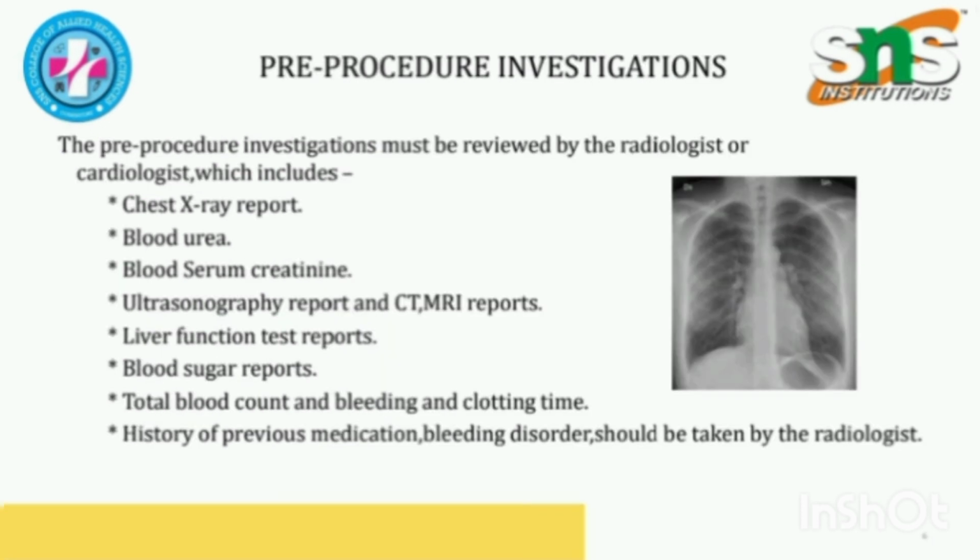Pre-procedure investigations. The pre-procedure investigations must be reviewed by the radiologist or cardiologist, which include chest X-ray report, blood urea, blood serum creatinine, ultrasonography report, CT and MRI reports, liver function test reports, blood sugar reports, total blood count, and bleeding and clotting time. History of previous medicines and bleeding disorders should be taken by the radiologist.